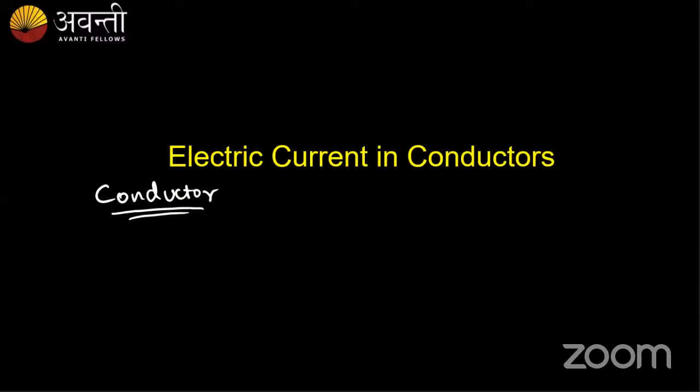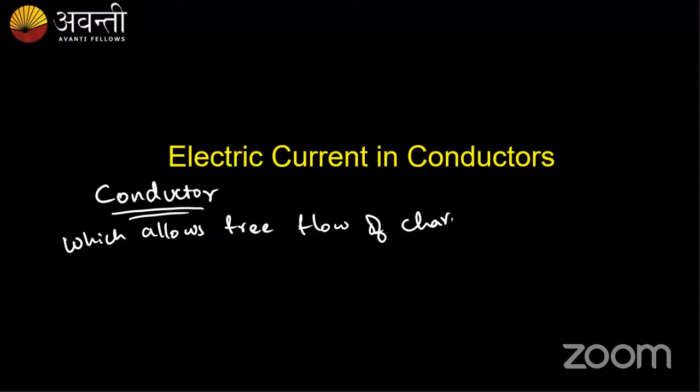Please be quick in reply. Yes, a conductor is any device which allows free flow of current or free flow of charges through it, right? Which can allow free flow of charges passing through it.